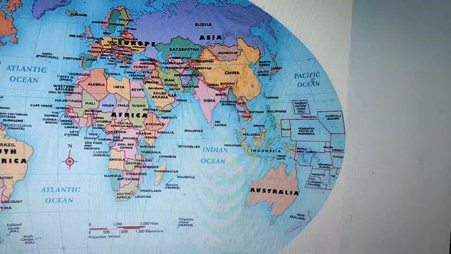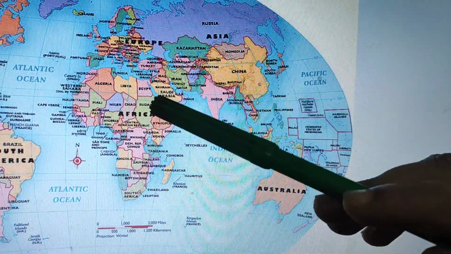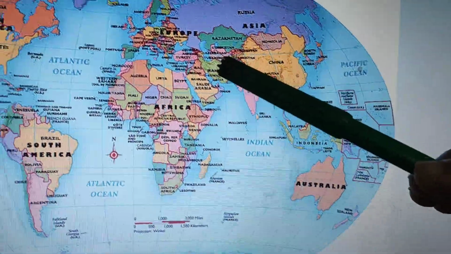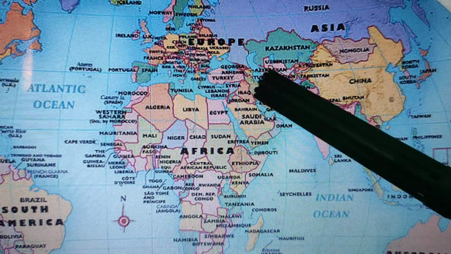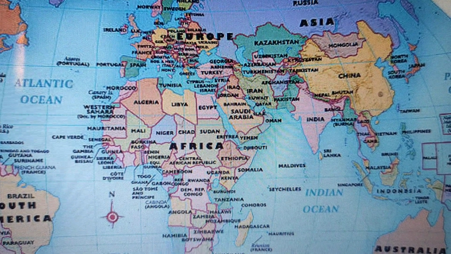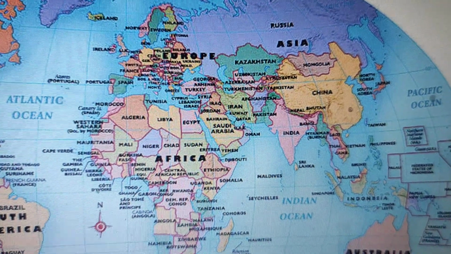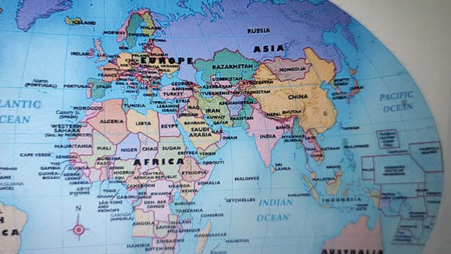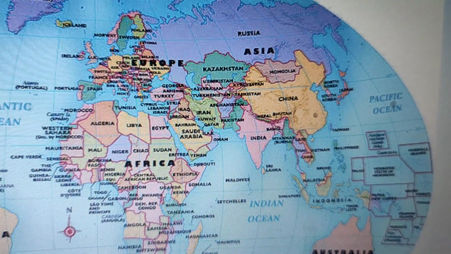Iran, Iraq, Jordan, and Israel. Where are Iraq, Iran, Jordan on the map? We search here. This is Iran. Beside this are Iraq and Israel and Jordan. It is the driest part. Students, the hottest part means it is extremely hot and almost without rain. That means in that part rain is almost absent.